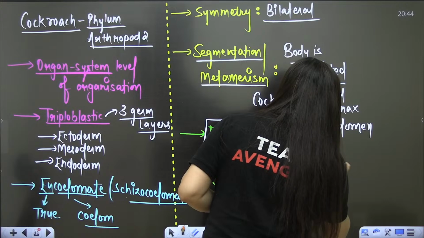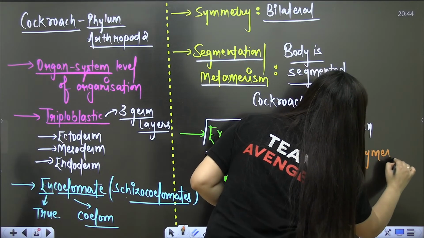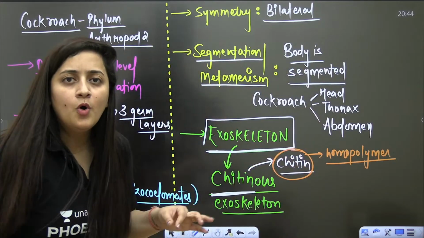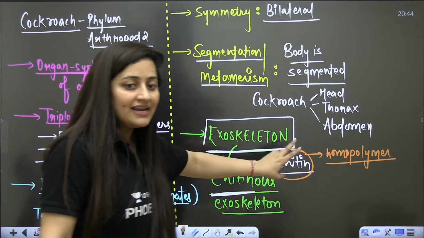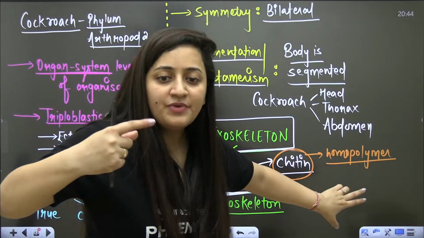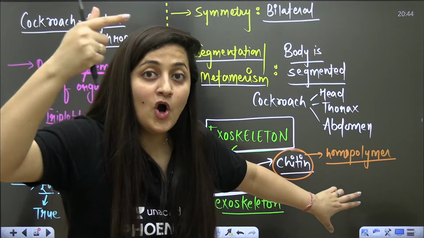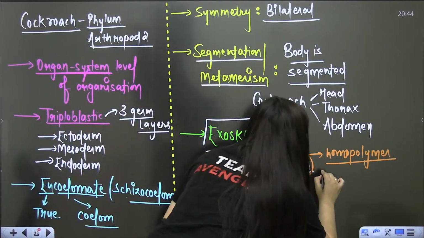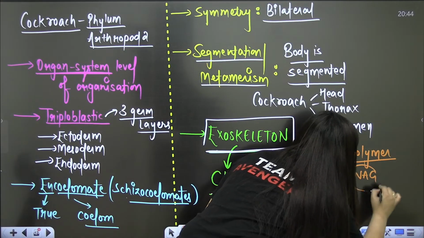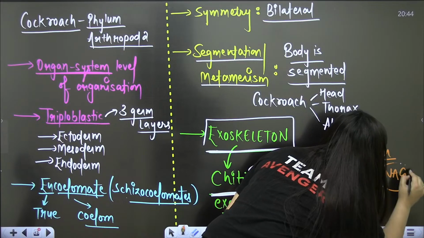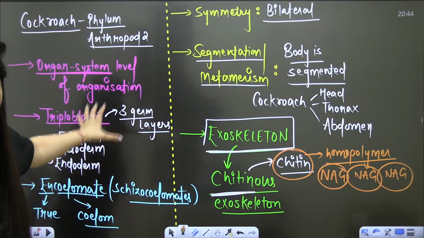So this chitin is what? It is a homopolymer. Homopolymer means it is made up of the same type of subunits. Homo means same, polymer means it is made up of many subunits, but they all are of the same type. So it is N-acetyl glucosamine. Many N-acetyl glucosamine units join to form the chitin. So it is providing it the degree of protection.